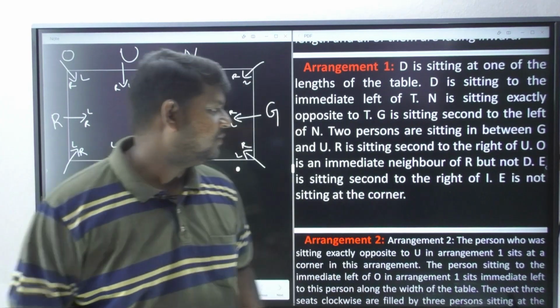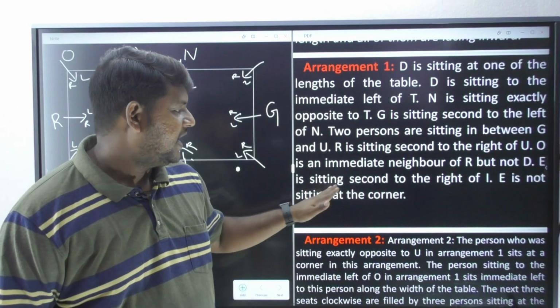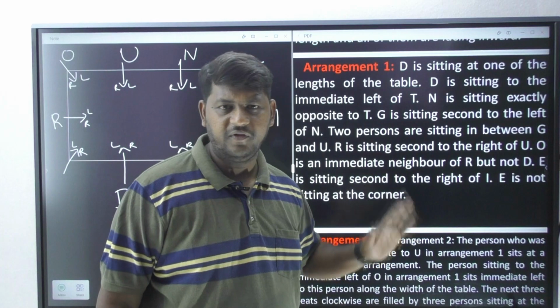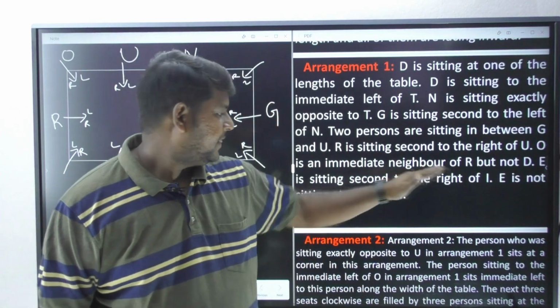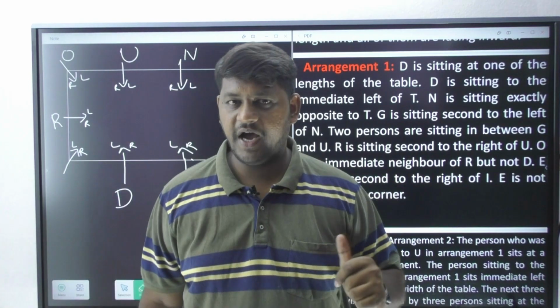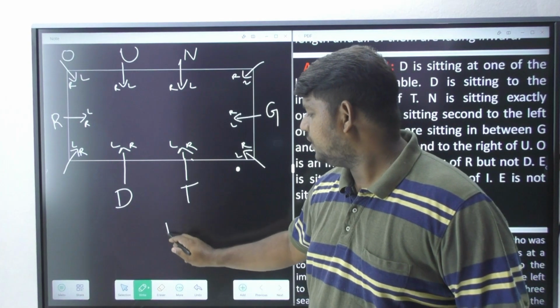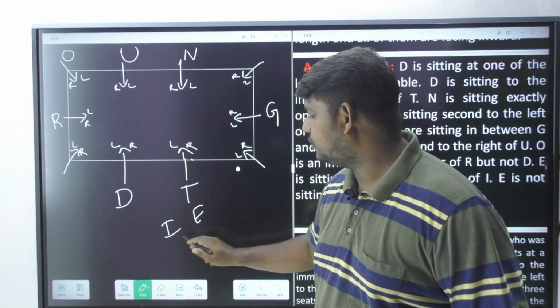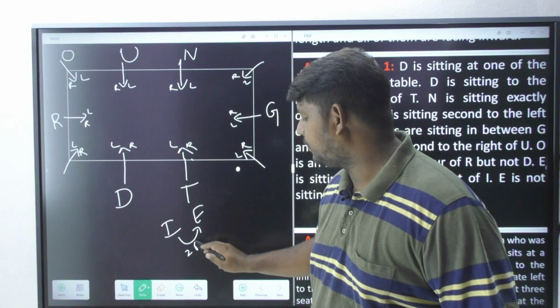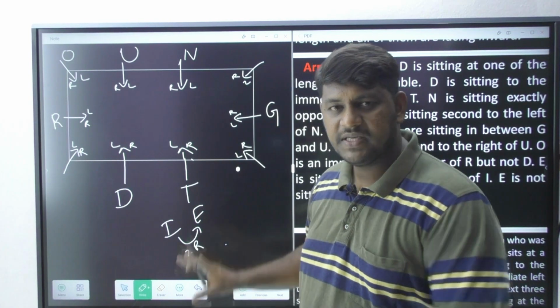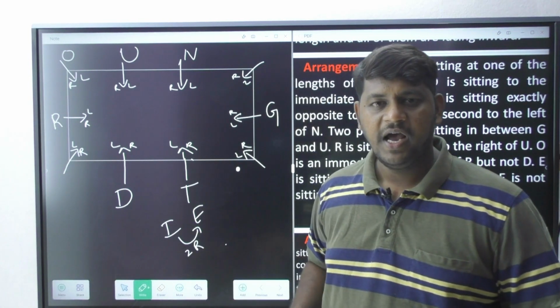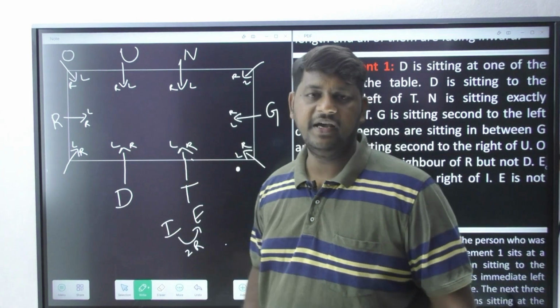Correct? Next information. What is the next information? E is sitting second to the right of I. Very easy. Correct? Right. E is sitting second to the right of I. This is the way I'm going to write it down, so that by just observing this information, I'm going to solve my entire arrangement.